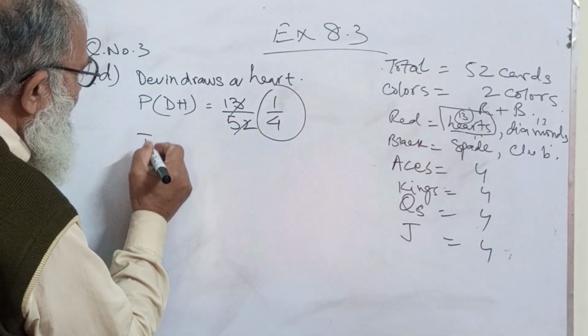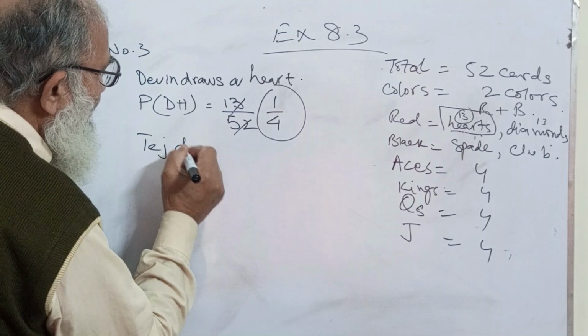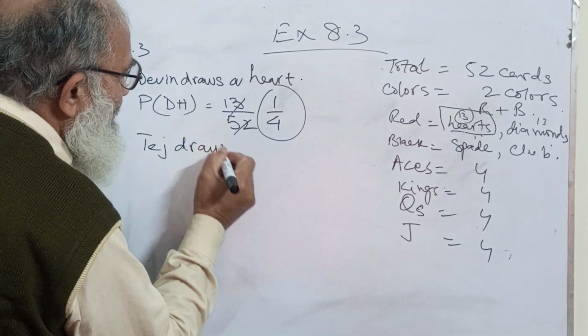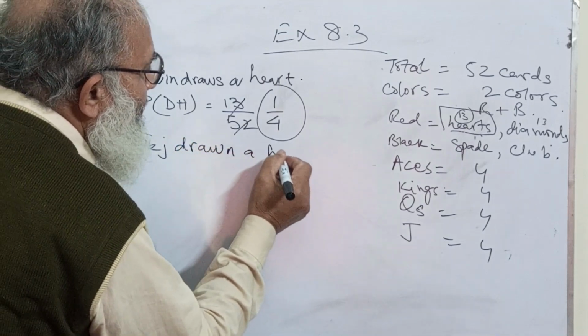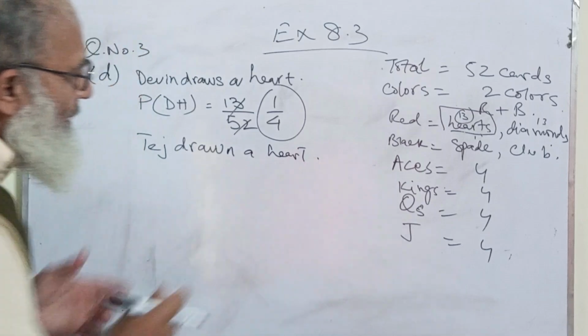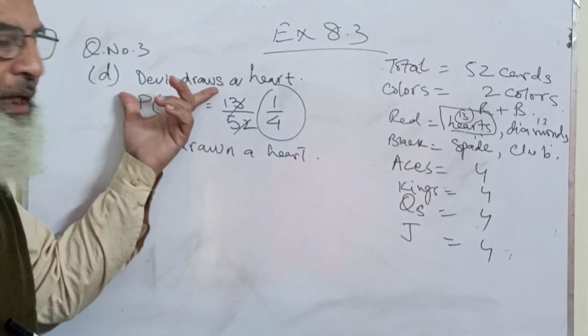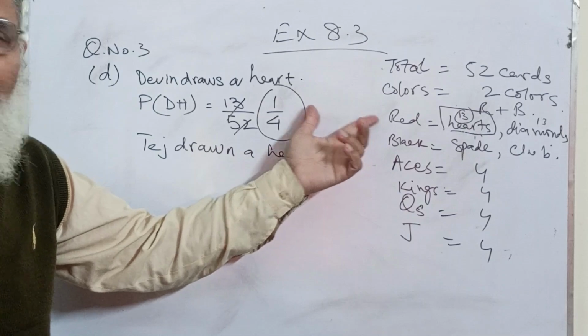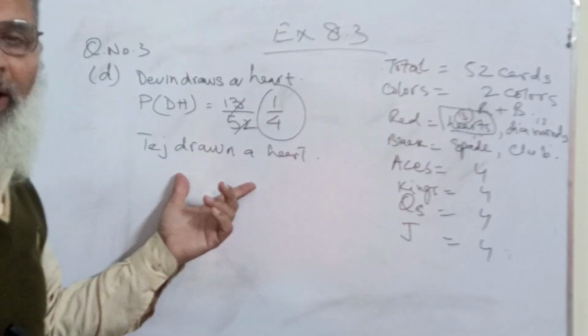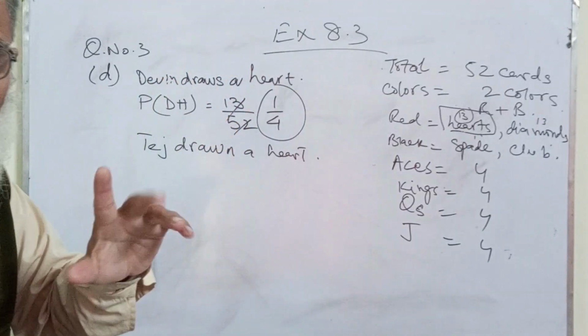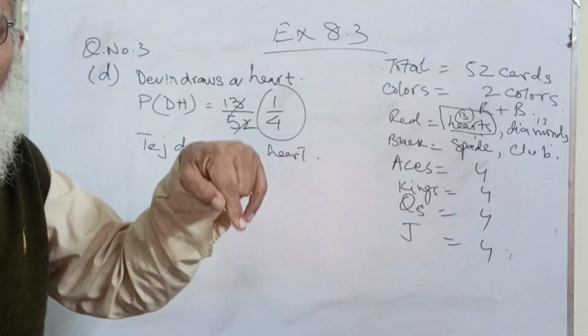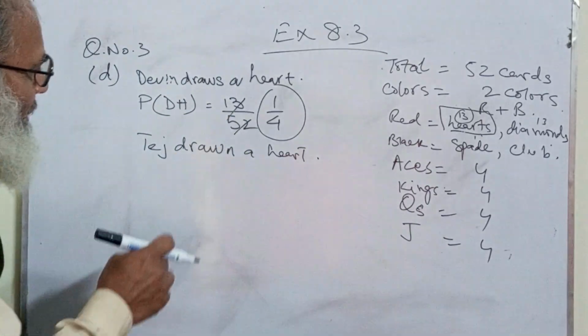Now if Tej has drawn a heart, what I say here is that when Devin draws a card, Tej didn't, and when Tej draws a heart, Devin didn't. This is the logic over here.